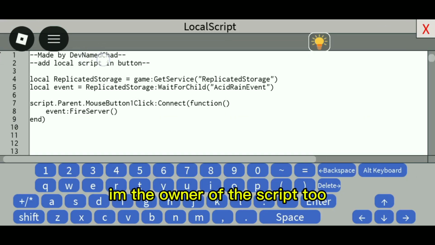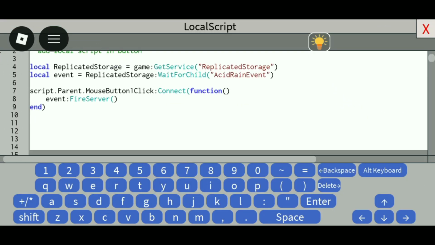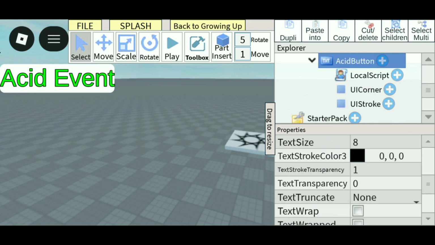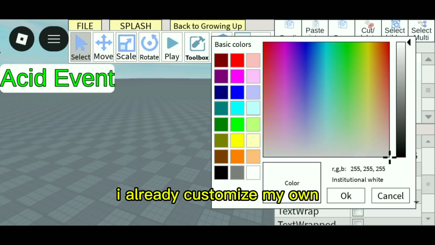The owner of the script is there too. Then customize the button however you want. I already customized my own.